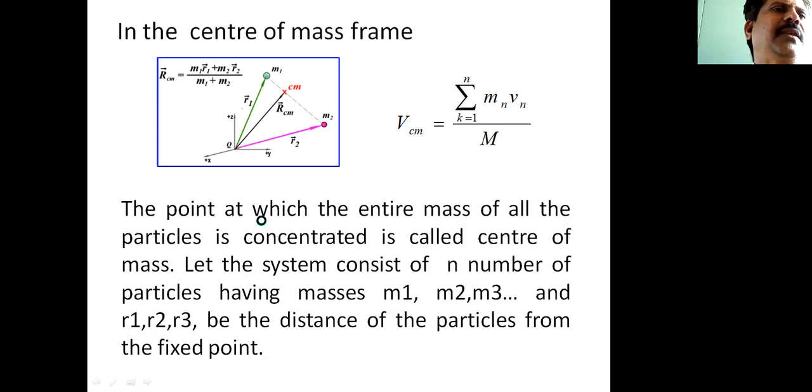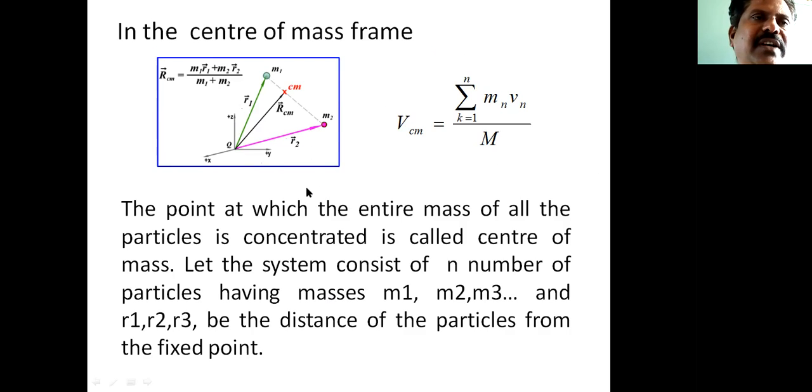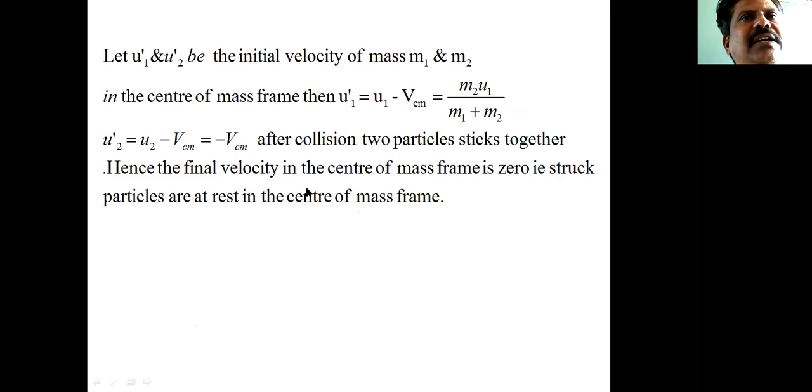We know that the center of mass, as I have already mentioned, is the point at which the entire mass of all the particles is concentrated. The system consists of n number of particles having masses m1, m2, m3 and so on, and r1, r2, r3 are the distances of those particles from the fixed point. Let us write the initial and final velocities of those particles in the case of the center of mass of the system.